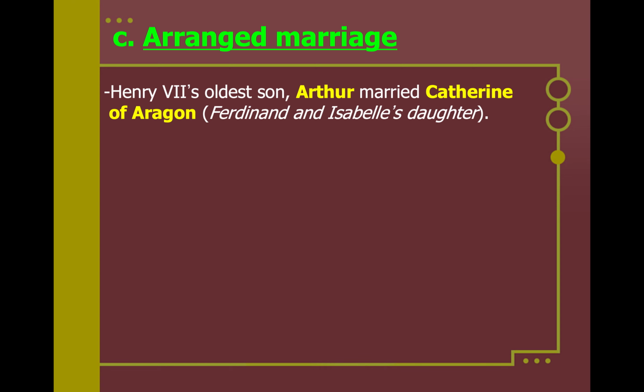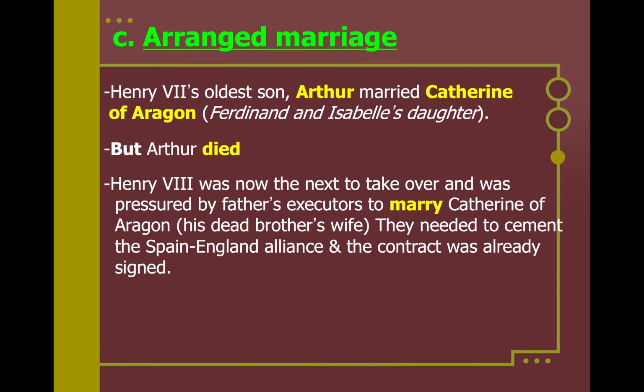So Arthur, Henry VII's son, is married to Catherine of Aragon, Ferdinand and Isabella's daughter. But Arthur's going to die. So Henry VIII is now the next to take over, and he is going to be pressured and forced by his father's court, by his father, to marry Catherine of Aragon, his dead brother's wife.